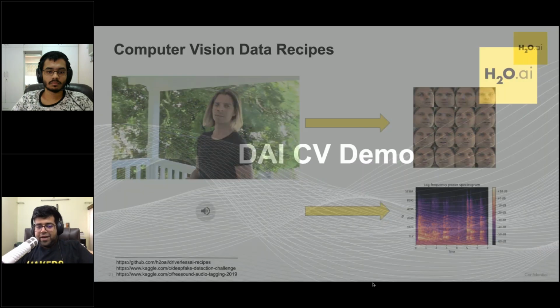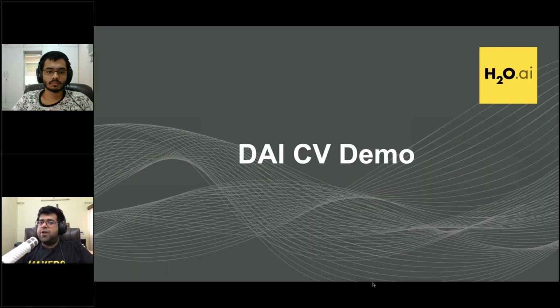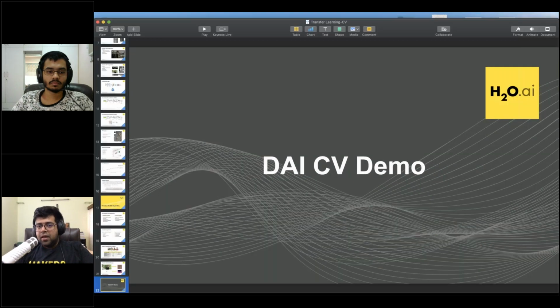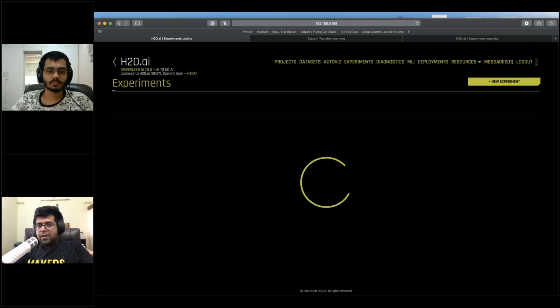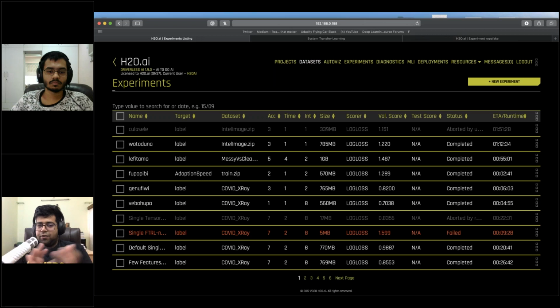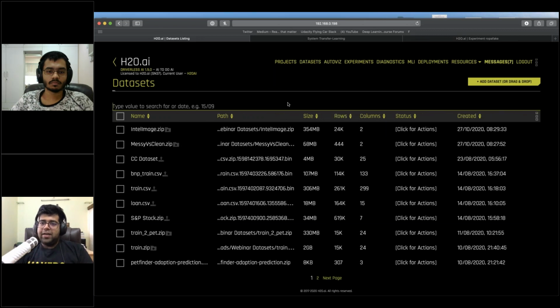Now let me show you what I've been talking about, and let me quickly do a demo of Driverless. So this is what I like to call the Iron Man dashboard. An experiment is currently running, but I'd like to interrupt this because I'd like to start a fresh experiment. So I'll quickly walk you through and speak through the different steps in a data science pipeline or a computer vision pipeline.